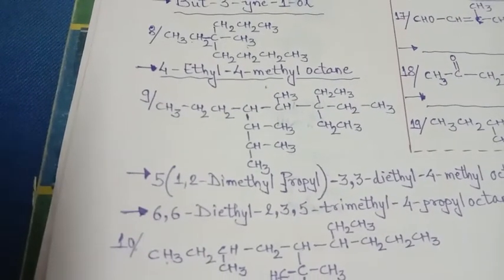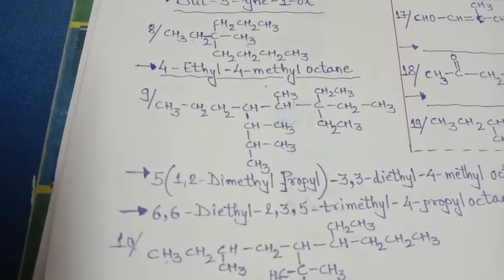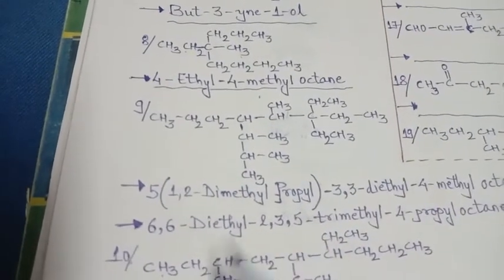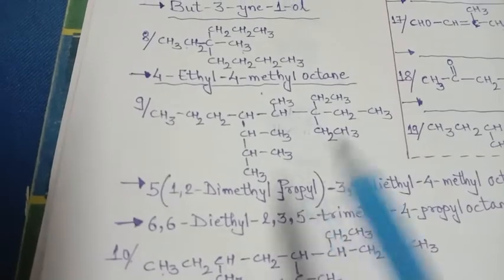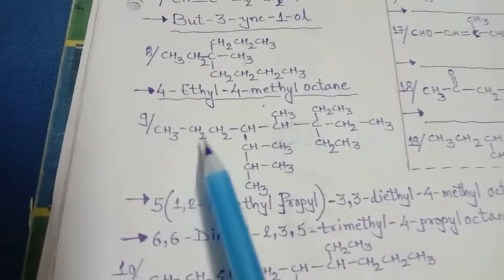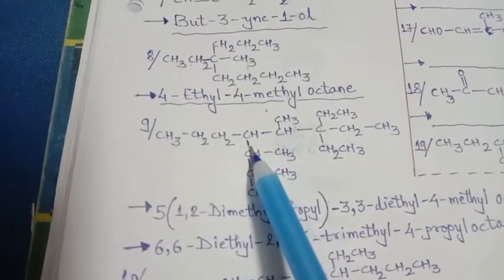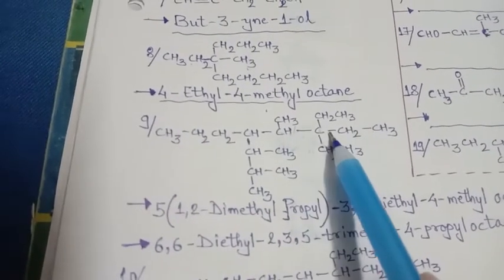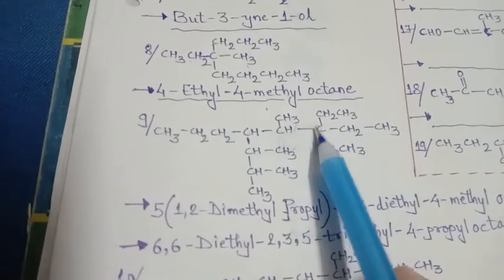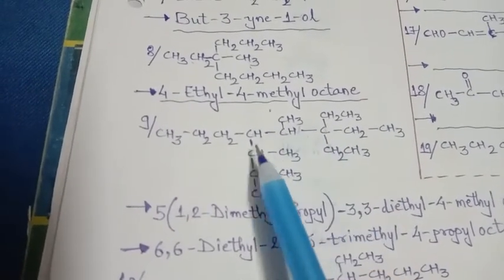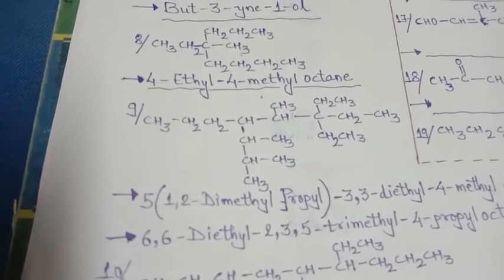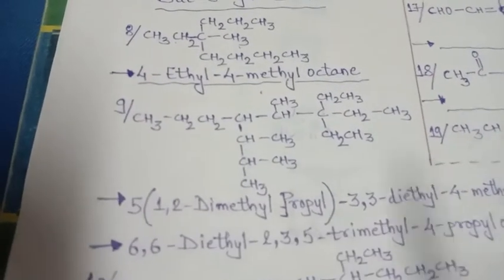Straight line, let me see. 1, 2, 3, 4, 5, 6, 7, 8. So this straight line is also 8. Now what will we have to see? The branch from the lowest position. If we consider from here 1, 2, 3, then it is on 4th, 5th, 6th. Right? If we consider from here it is 1, 2, 3, here it is 3, 4 and 5. So that was 4, 5, 6. Here 3, 4, 5. So 3, 4, 5 will be considered the lowest locants.